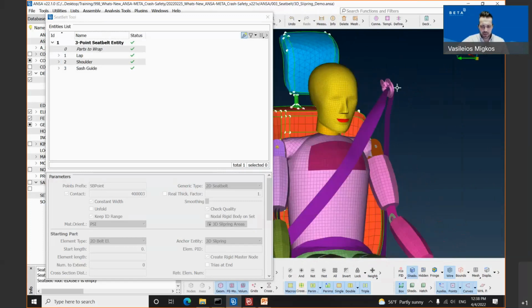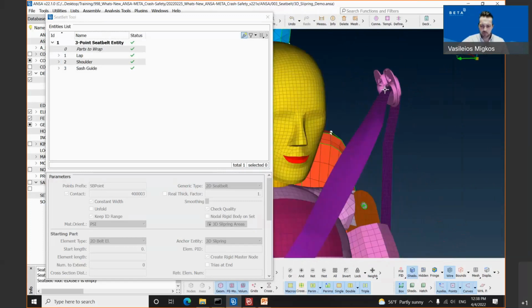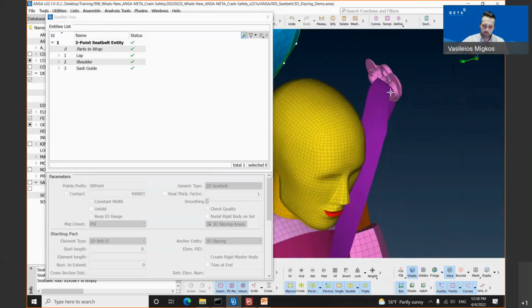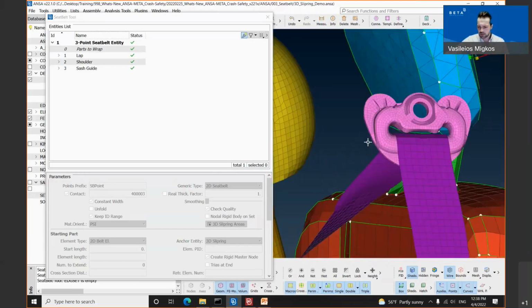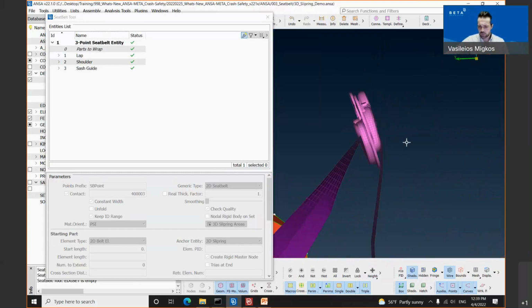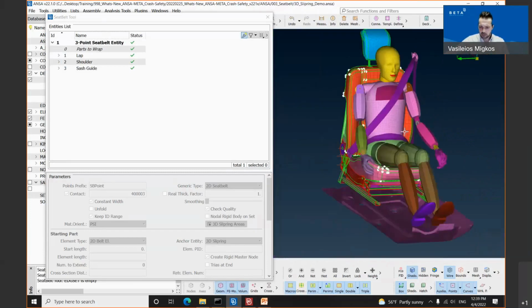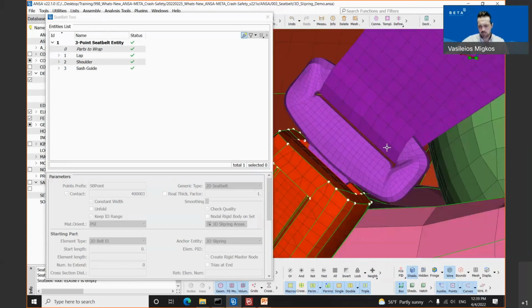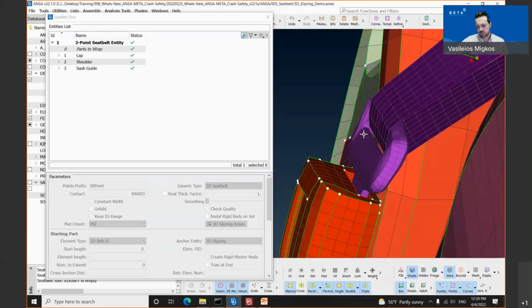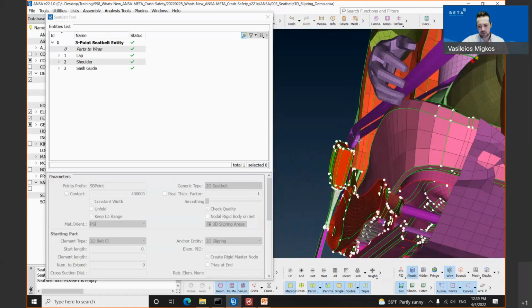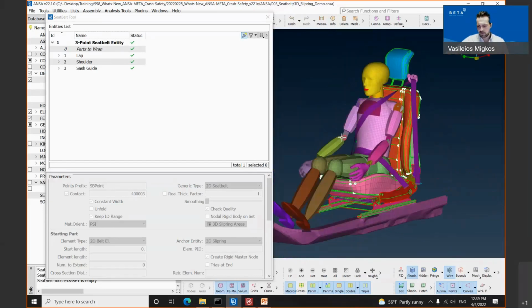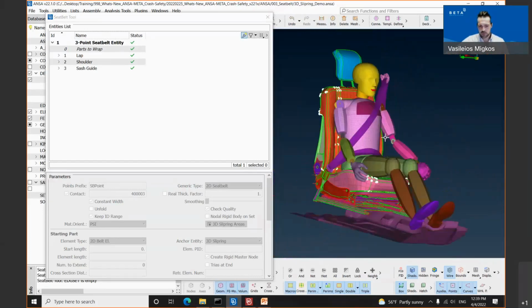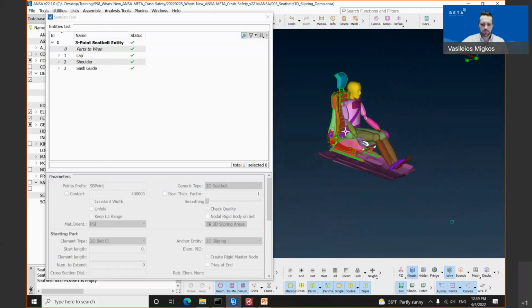Let's now inspect the effortless pass-through with the option 3D slip ring. As you can see, if I'm zooming in on the D-ring, the seatbelt has been passed through the first component and the second component, which is the buckle. As you can see, we have a perfect result, a perfect pass-through in such an easy way throughout our tool from version 22.1.0. The option 3D slip ring can be used in such an easy way.